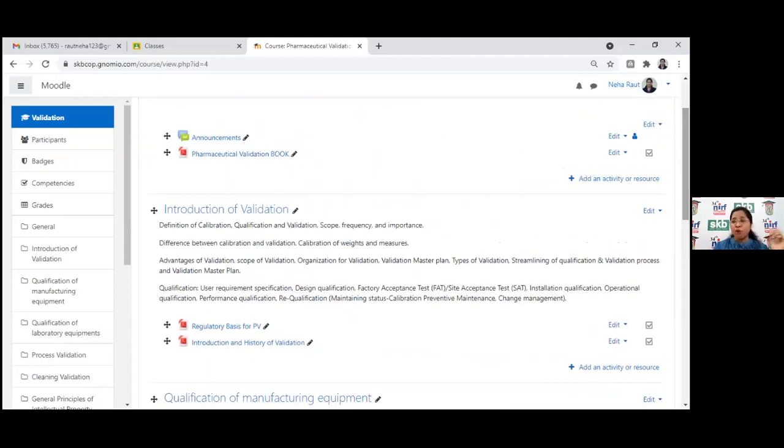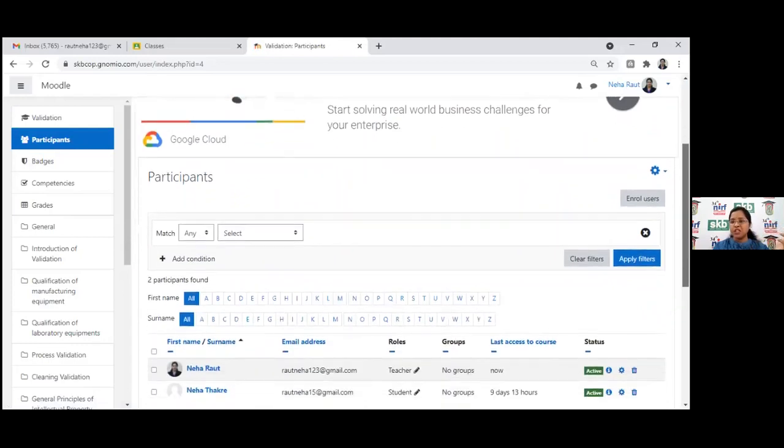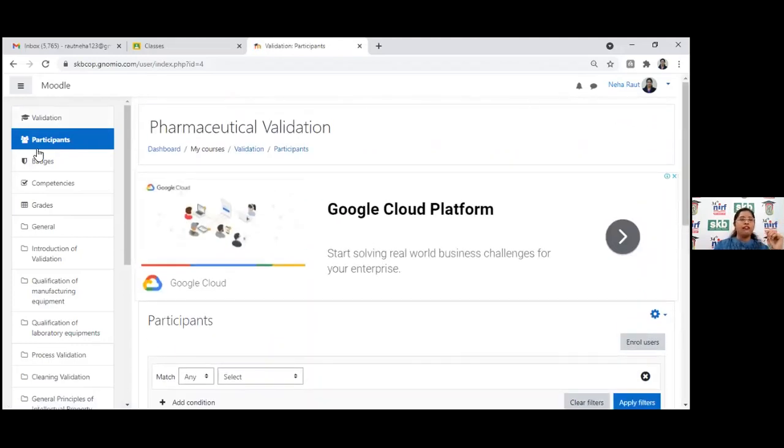Then the most important part of this is how to enroll these participants, or what are the different ways. On the first page, I have shown you that we can make a guest login. Here again, on the left hand side of your course, you can see the participants. These participants are the ones who are enrolling in your course, or if you would like to enroll them, there are different methods that you can enable.